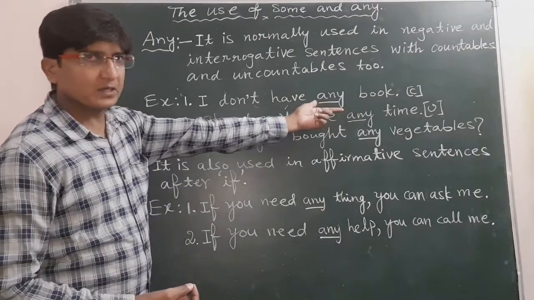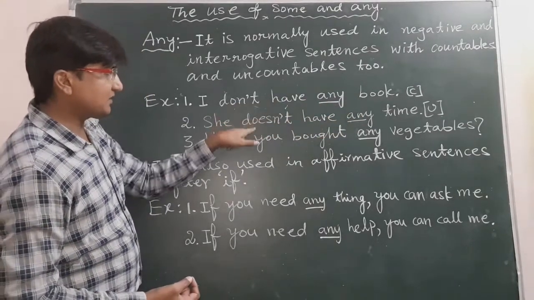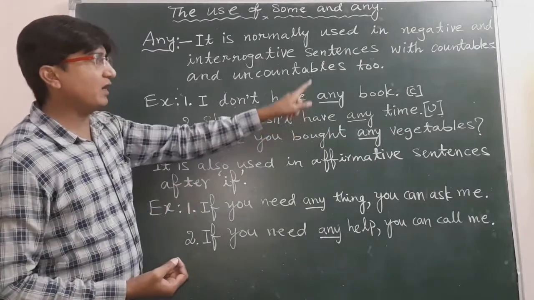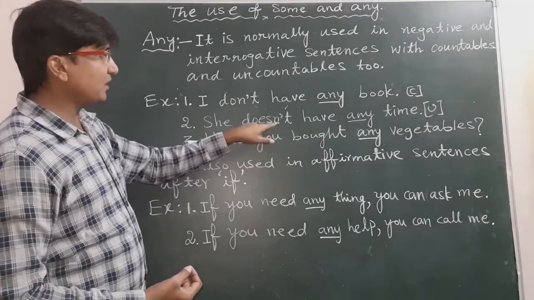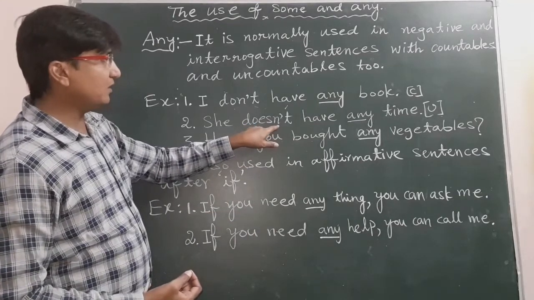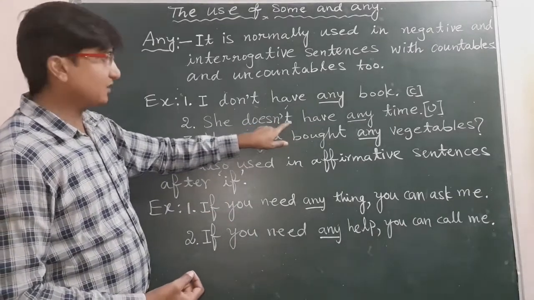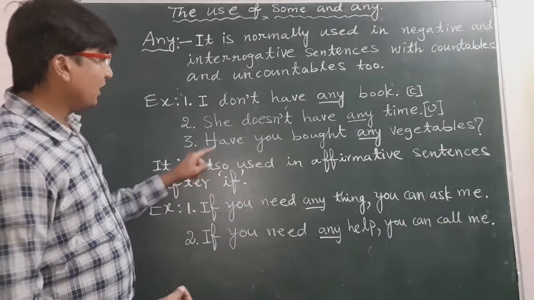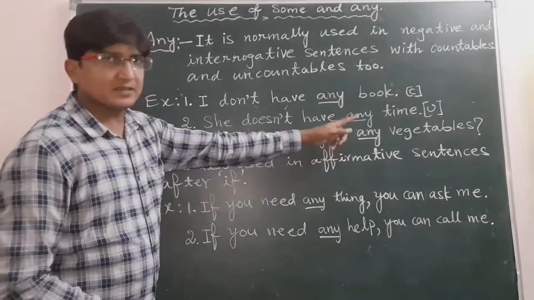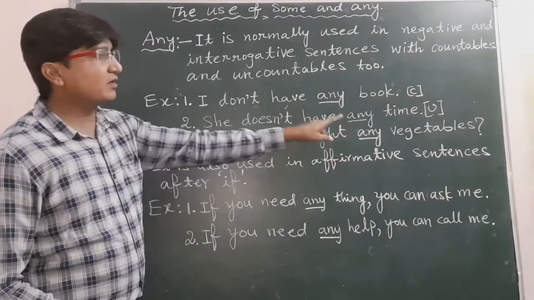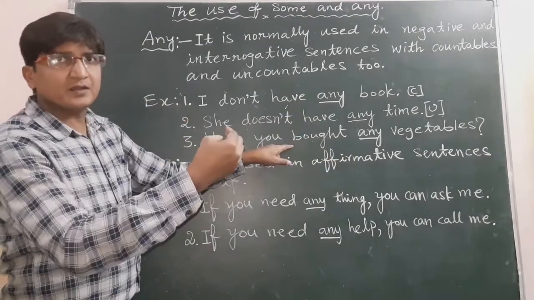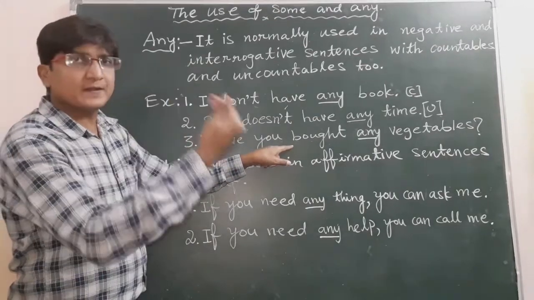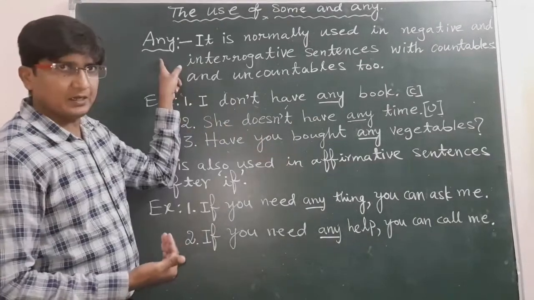Time is an uncountable noun, and as the sentence is negative, we have used any, because we have the negative word n't. Third one, have you bought any vegetables? It's an interrogative sentence. So in negative sentences and in interrogative sentences we use any.